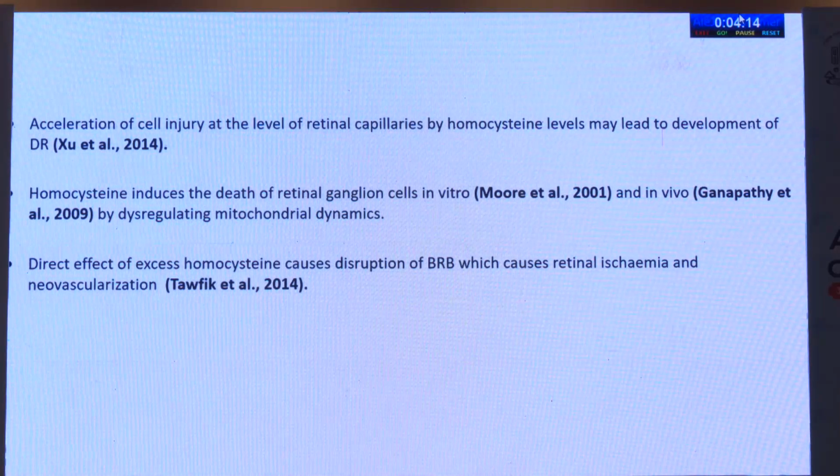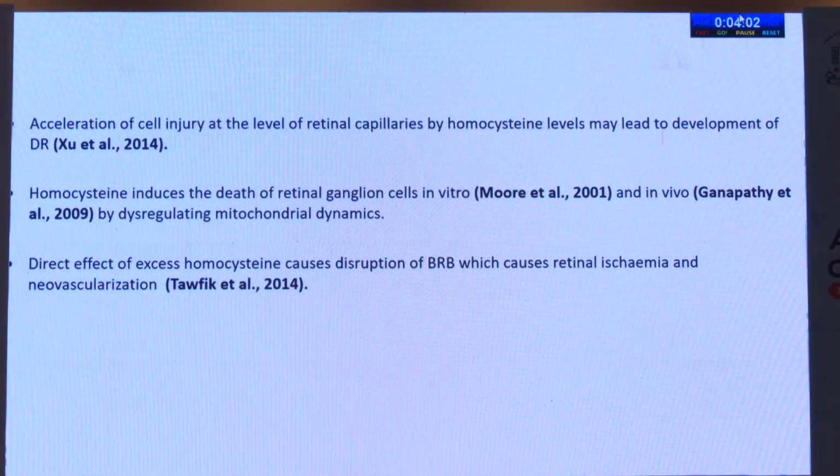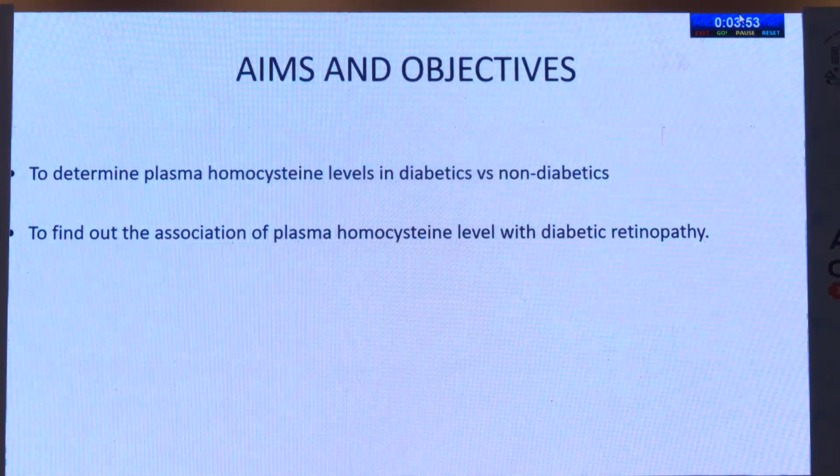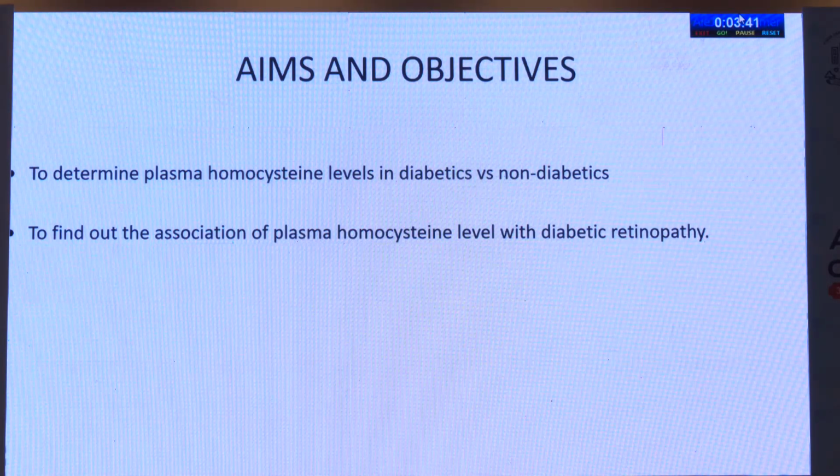In 2014. Homocysteine also induces the death of retinal ganglion cells in vitro, which is suggested by Murray et al. in 2001, and in vivo, as suggested by Ganapathy et al. in 2009, by dysregulating mitochondrial dynamics. There is a direct effect of excess homocysteine, which causes disruption of the blood-retinal barrier, which further causes retinal ischemia and neovascularization. The aims and objectives of my study were to determine plasma homocysteine level in diabetics versus non-diabetics and to find the association of plasma homocysteine level with diabetic retinopathy.